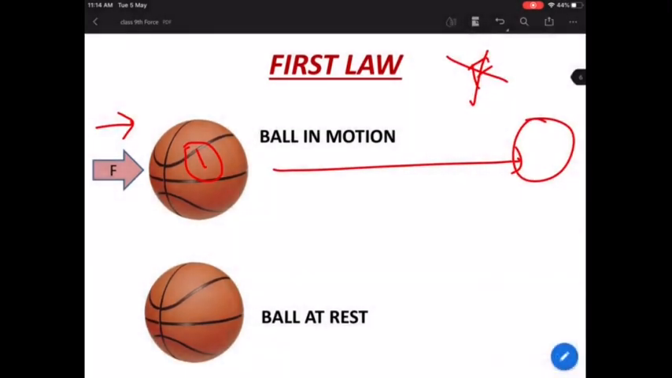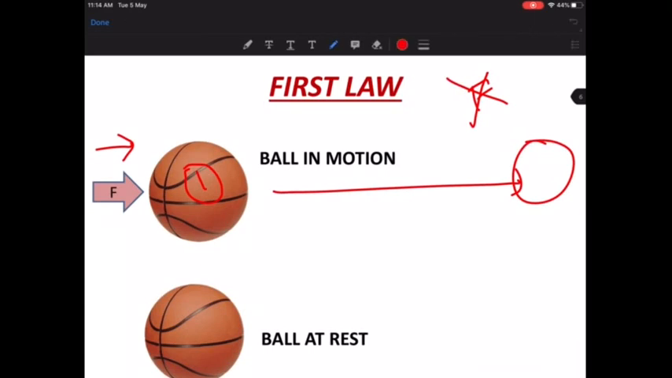Okay. Now, let us look at a second case. Suppose I have a second ball here. Now, this ball is at rest. So, if there is no force being applied on this ball, is this ball going to move? No, this ball is not going to move. This ball is going to be continuously at rest.